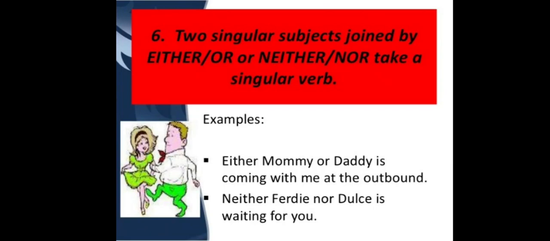Now the next one: two singular subjects joined by either/or or neither/nor take a singular verb. For example, either mommy or daddy is coming with me at the outbound. Next, neither Ferdy nor Dulce is waiting for you.